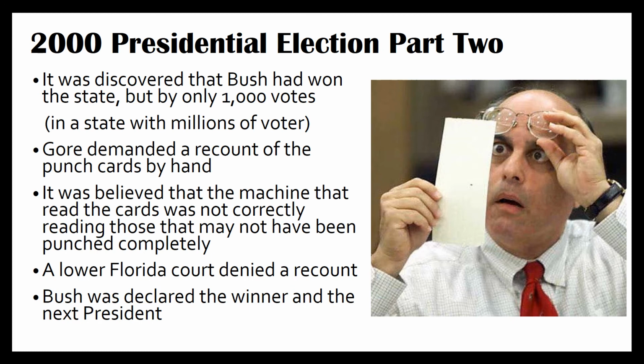2000 Presidential Election Part 2. It was discovered that Bush had won the state by only 1,000 votes, in a state with millions of voters. Gore demanded a recount of the punch cards by hand. It was believed that the machine that read the cards was not correctly reading those that may not have been punched completely. A lower Florida court denied a recount. Bush was declared the winner and the next president.